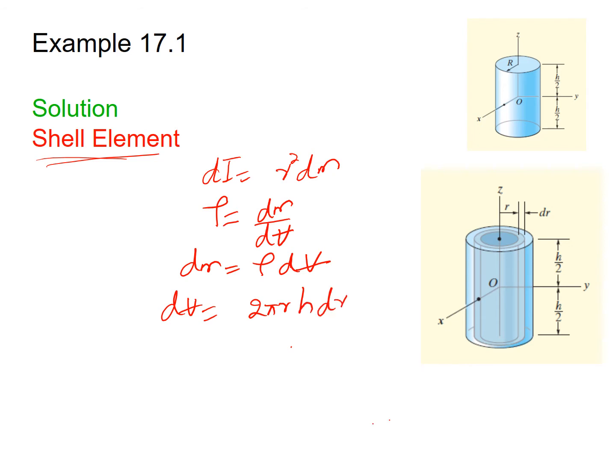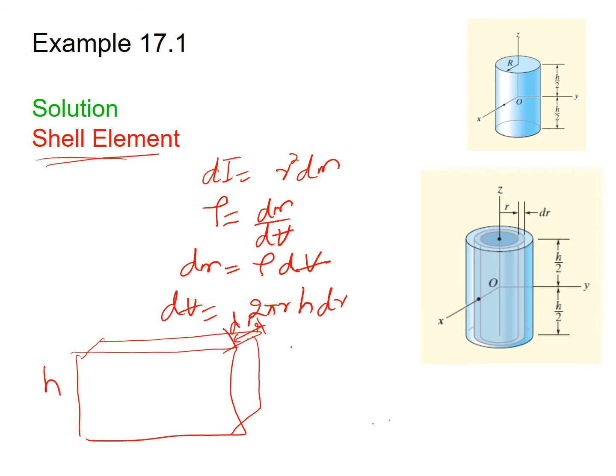And how can we find this volume? For a rectangular shape, let us say this is the thickness dr, this is the height h, and this one is the length. For this rectangular element, how can you find the volume? The volume will be h times l times the thickness, which is dr. In this case you have an infinitesimal shell element of small thickness dr. You can open this shell element, and when you open it, it becomes like this.